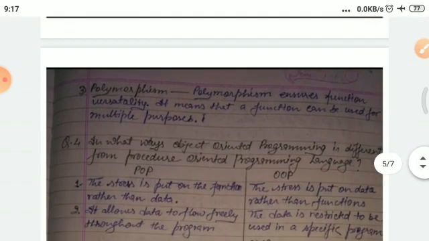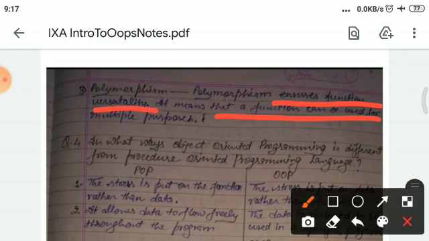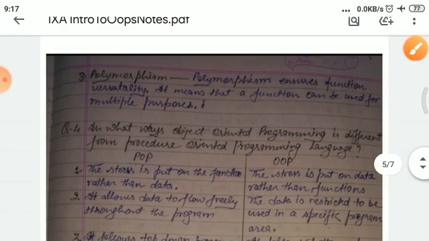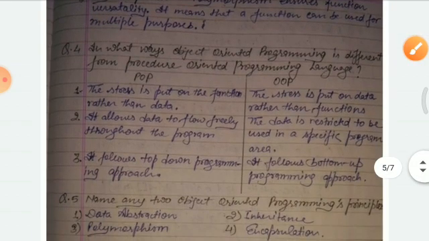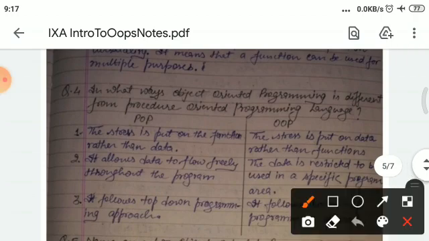And next is polymorphism. Polymorphism ensures function versatility. It means that a function can be used for multiple purposes. And the next question is: in what ways is object oriented programming different from procedure oriented programming language?